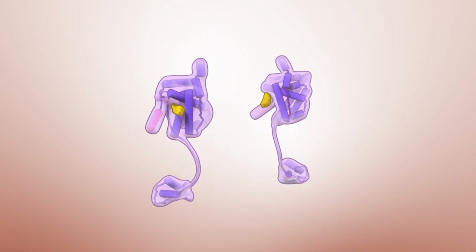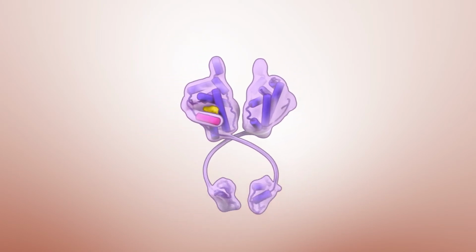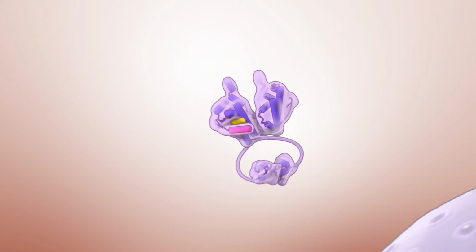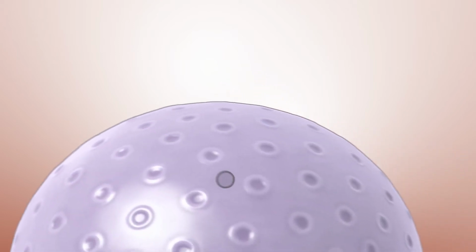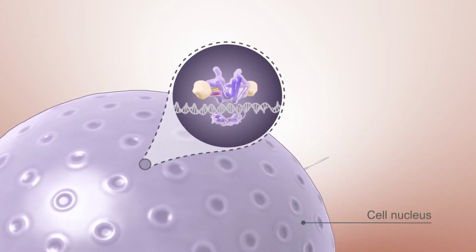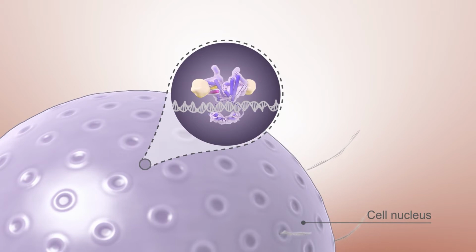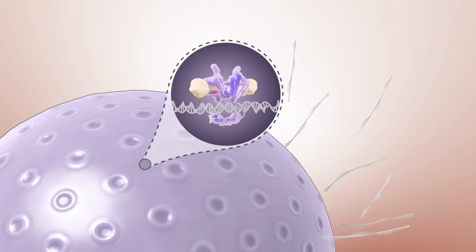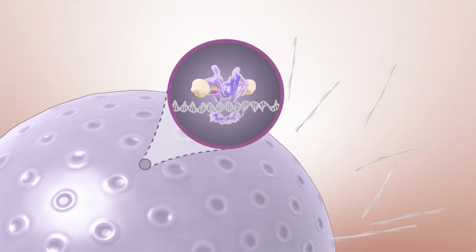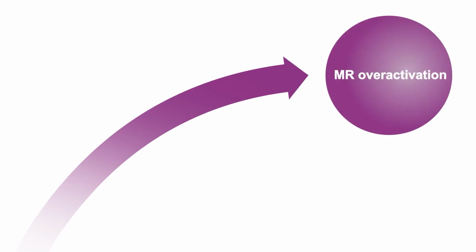Steroid hormones such as aldosterone or cortisol activate the receptor. Following the selective recruitment of cofactors, the receptor initiates gene transcription. However, the mineralocorticoid receptor can become overactivated, commonly referred to as MR overactivation.